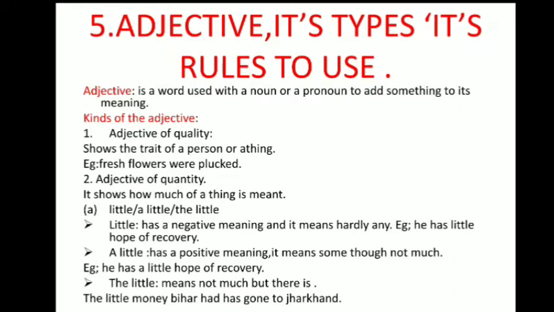Adjective of quality shows the trait of a person or a thing. So it shows the quality of a person, it shows the characteristics of a person. That kind of adjective is known as adjective of quality.